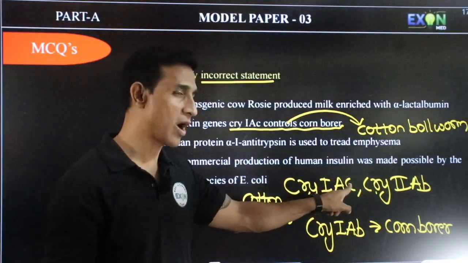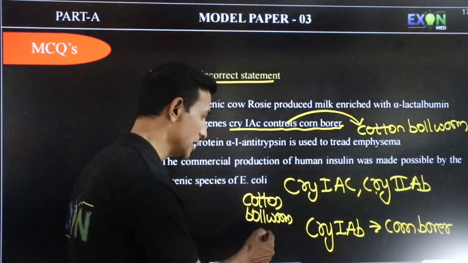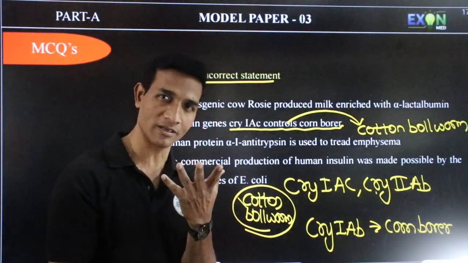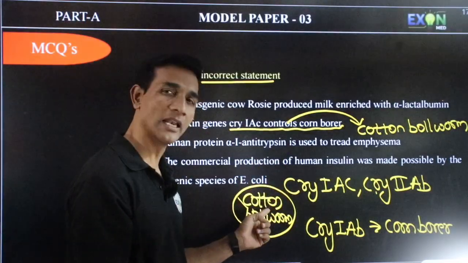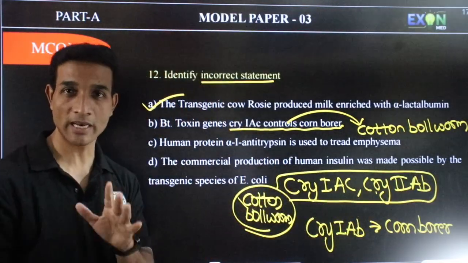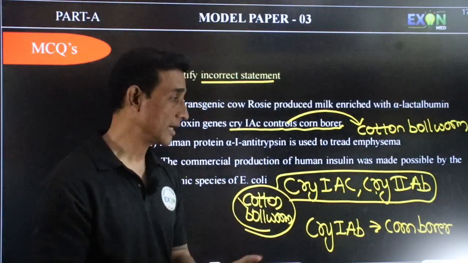So here Cry1 AC, Cry2 AB. When you come to the science, your life is like cotton, white, bright and smooth and very delicate. So your life is spoiled because of this guidance. Don't take me wrong, this is just for remembering. Cry1 AC, Cry2 AB.